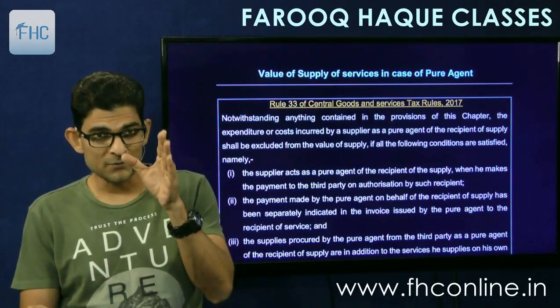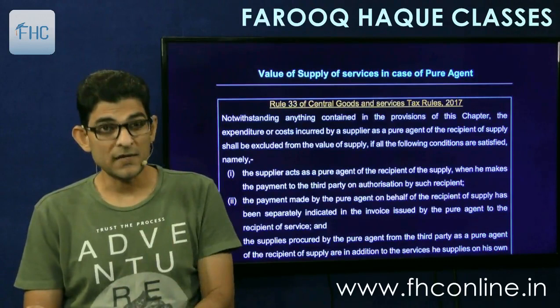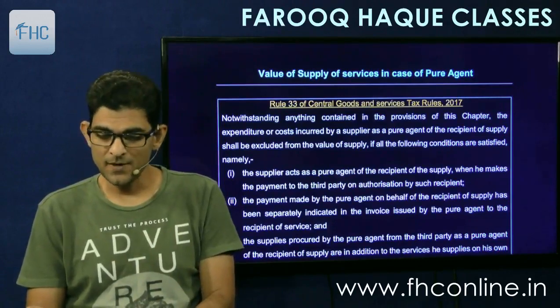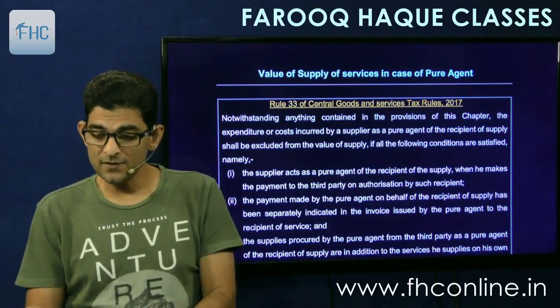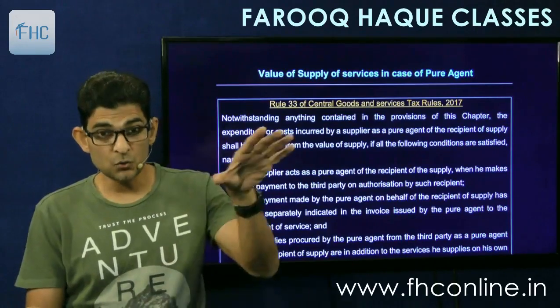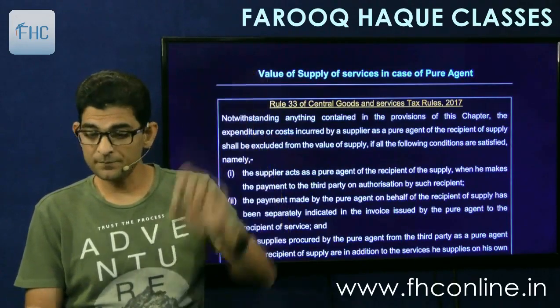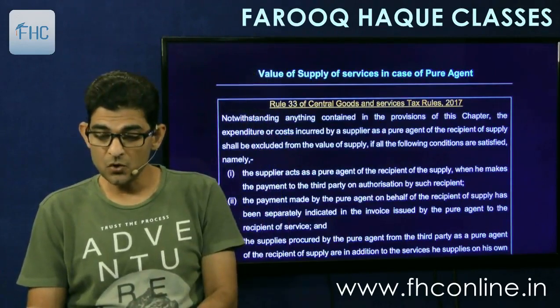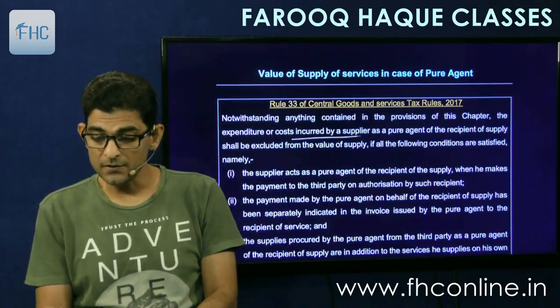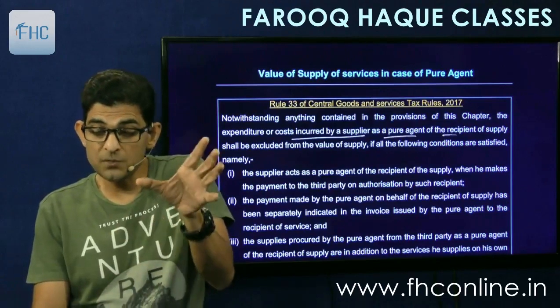To explain who is a pure agent. Let's see. It says, notwithstanding anything contained in the provisions of this chapter. So this rule overrides all the earlier rules. It overrides all the earlier rules, okay? The expenditure or cost incurred by a supplier as a pure agent of the recipient.